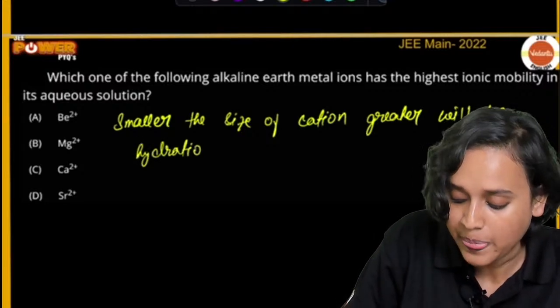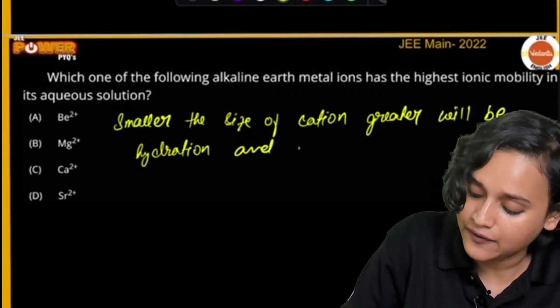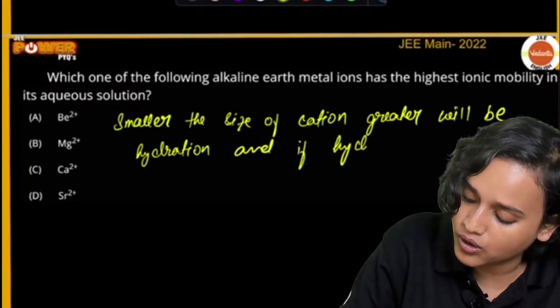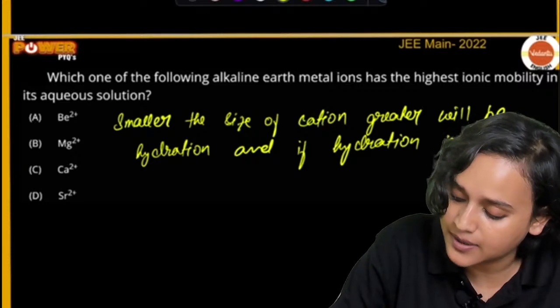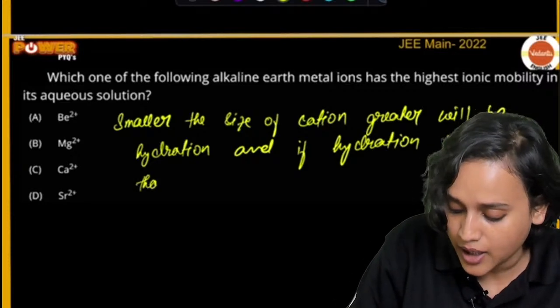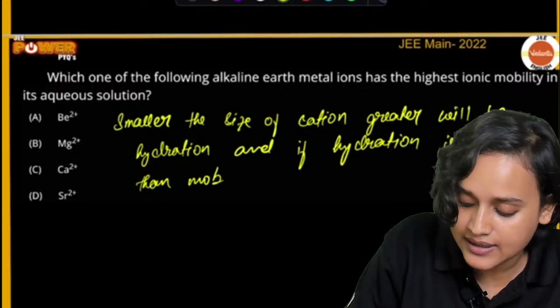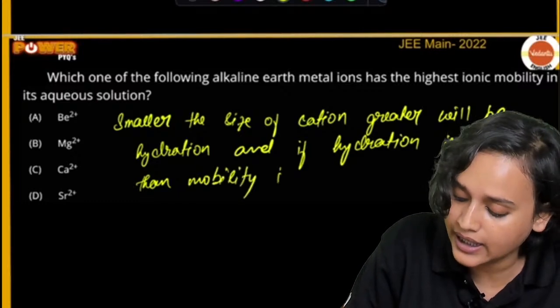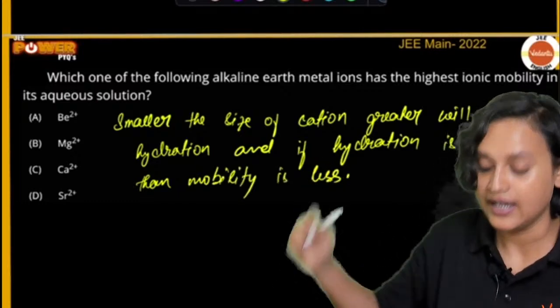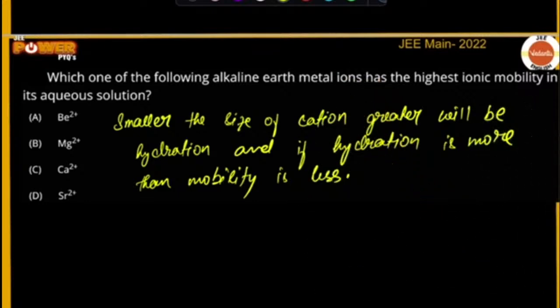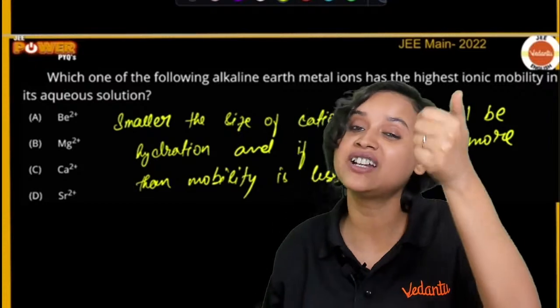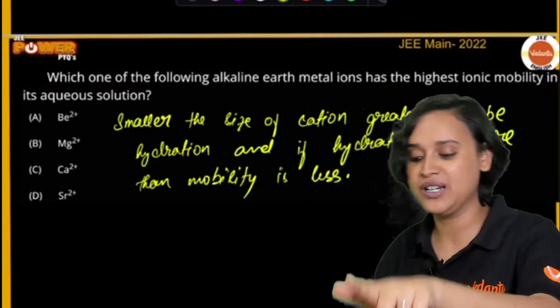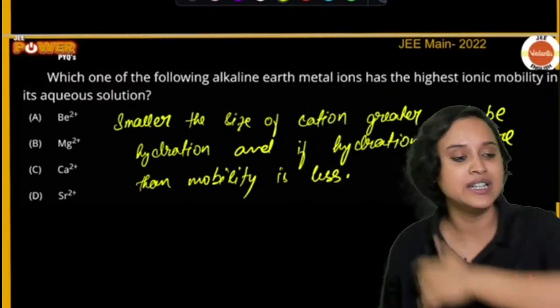And if hydration is more, then mobility is less. Now tell me, out of these options, which one of them has the biggest size? Whichever has the biggest size, that will have the highest ionic mobility.